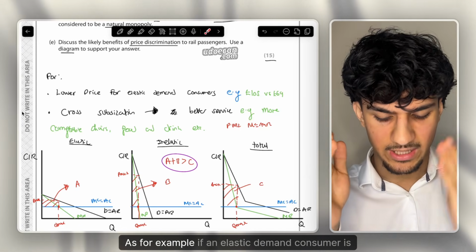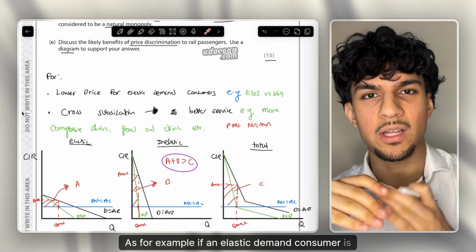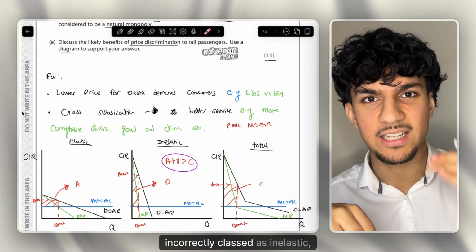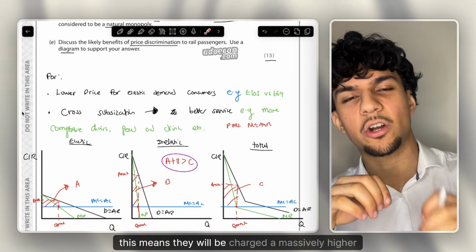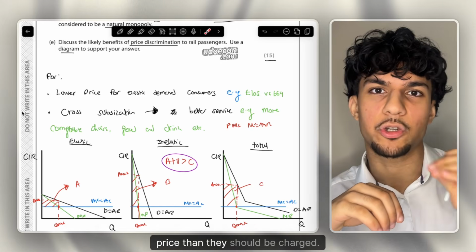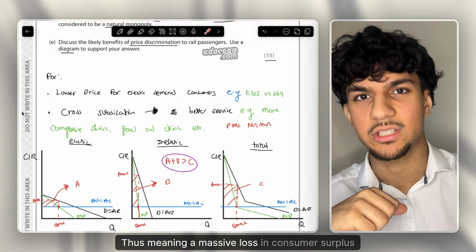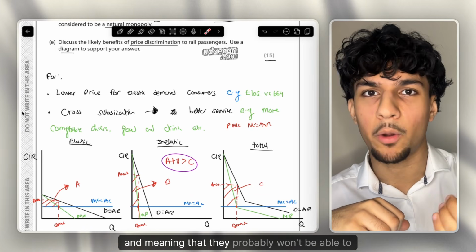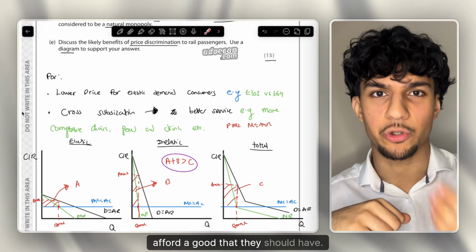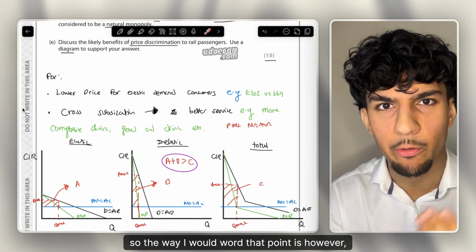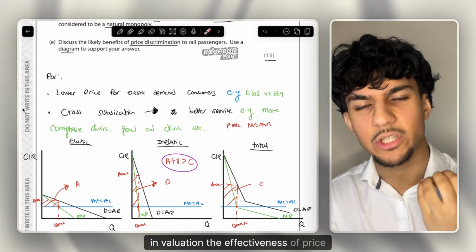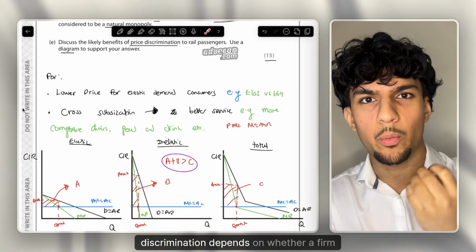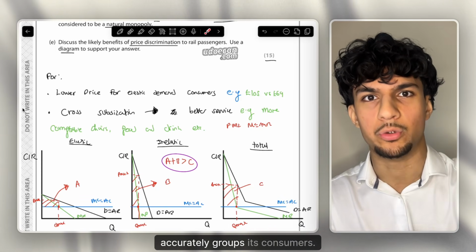For example, if an elastic demand consumer is incorrectly classed as inelastic, this means they will be charged a massively higher price than they should be charged, thus meaning a massive loss in consumer surplus, and meaning that they probably won't be able to afford a good that they should have. So the way I would word that point is saying, however, in evaluation, the effectiveness of price discrimination depends on whether a firm accurately groups its consumers.